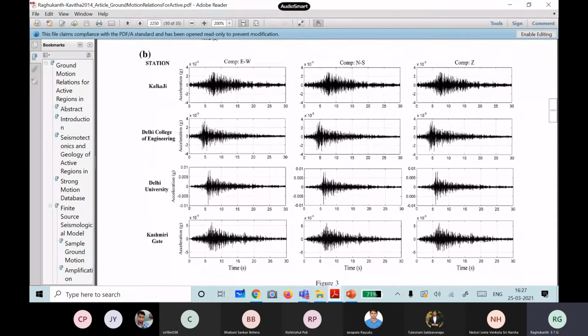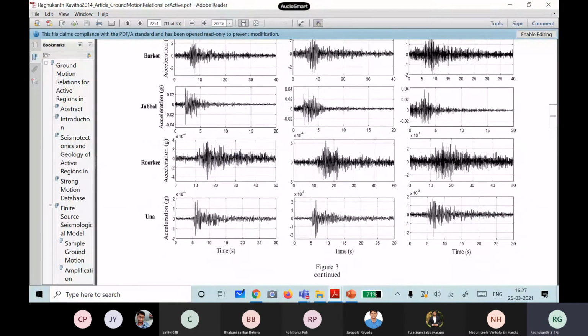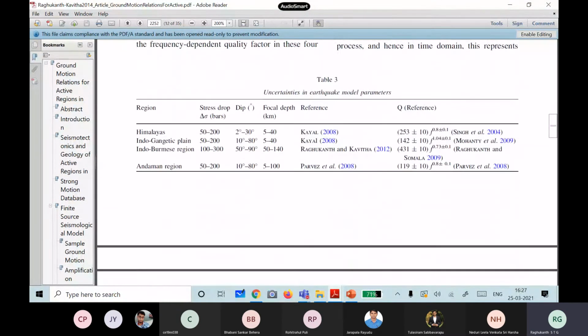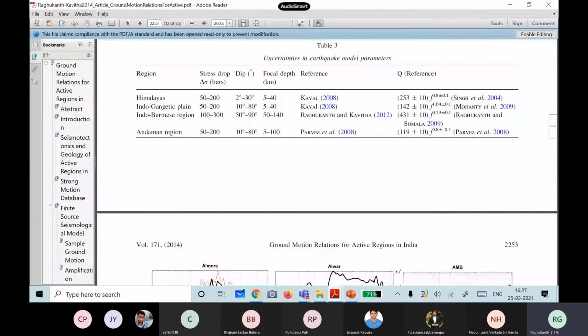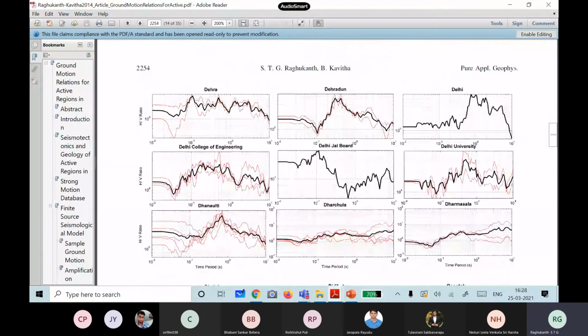So these are the data. Delhi, Kalkaji, it was recorded actually, some earthquake of magnitude 4.8. Using this, we have calibrated the same model, and you can see the Indo-Burmese region. We have got these numbers also. So we have estimated, and it works in practice.